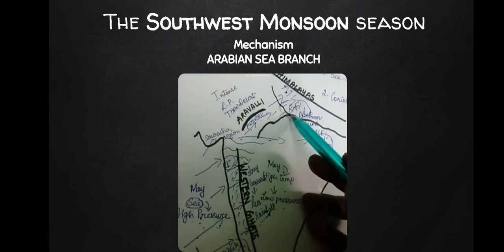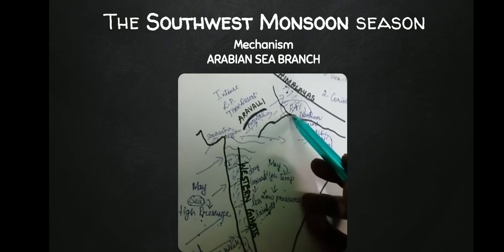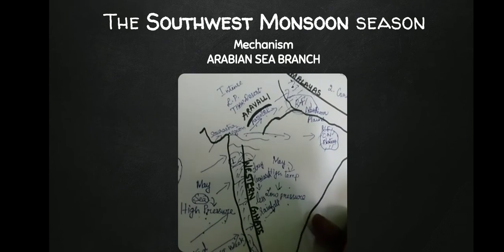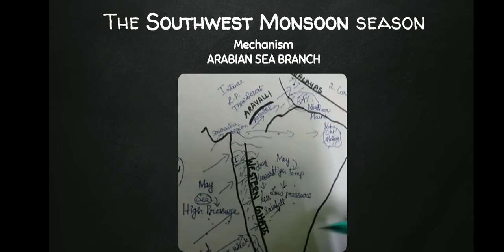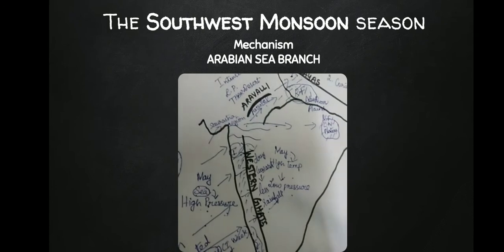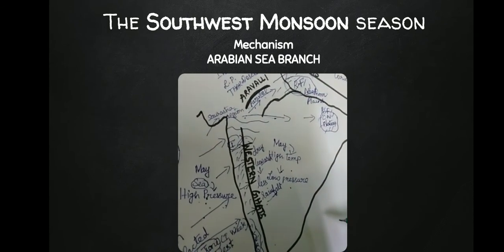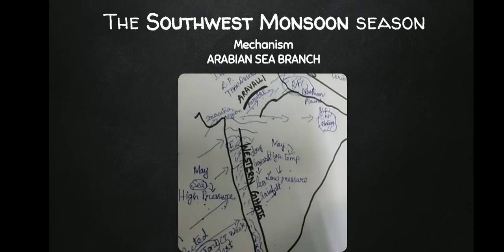Clearer? So this is the mechanism of Arabian Sea branch. We will also learn how they combine with the Bay of Bengal branch in the next class. Clearer? Shall we see the content related to it in the slide?